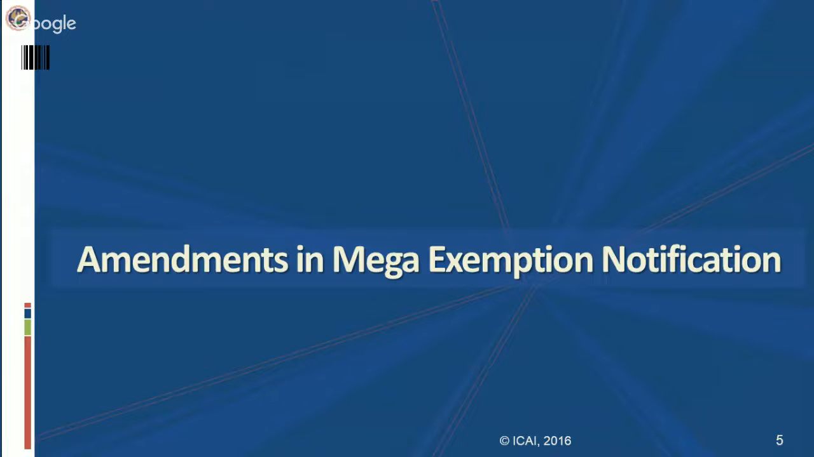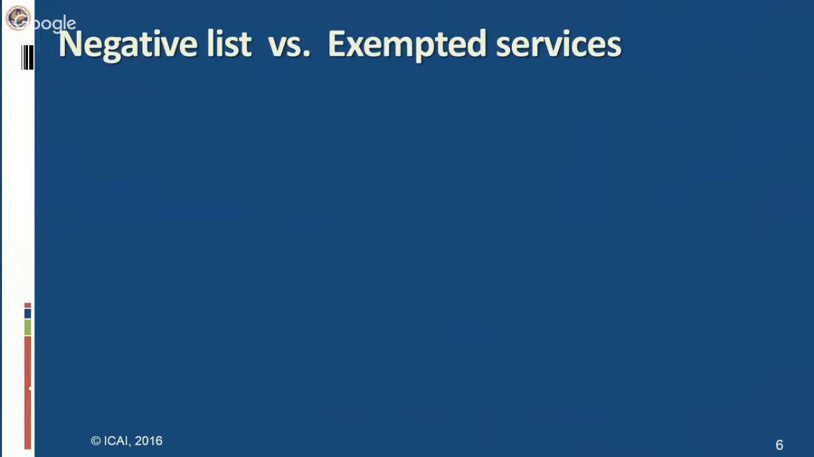tax. So yes, the answer is yes, because there is a negative list of services also on which service tax is not payable. So what is the difference between these two types of services? Why was there a need to have two types of lists of services on which service tax is ultimately not payable? So let us understand the difference between the negative list as well as the exempted services.